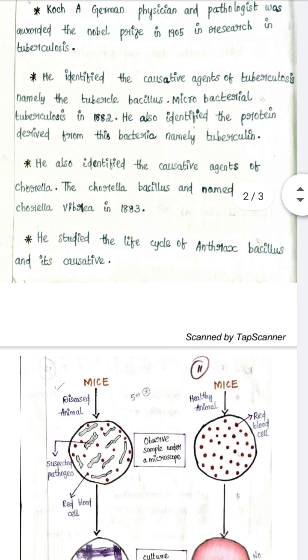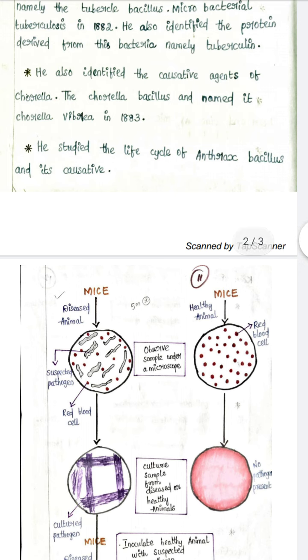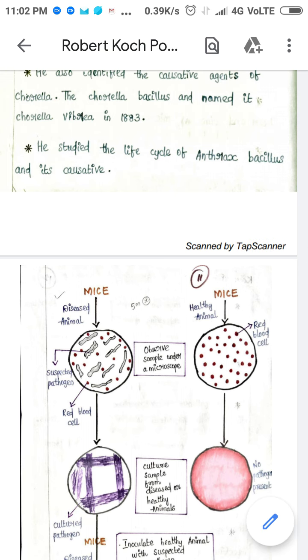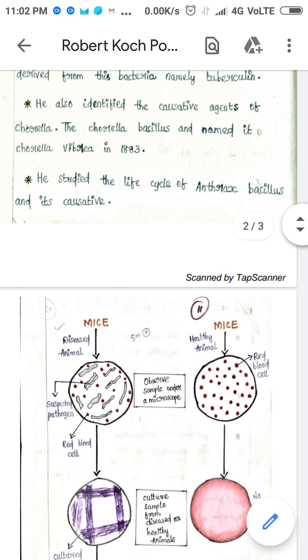He also studied the life cycle of the anthrax bacillus. There is a bacteria called Bacillus anthracis. It causes anthrax. The name of the bacteria is Bacillus anthracis, that is BACILLUS, Bacillus anthracis, ANTHRACIS.